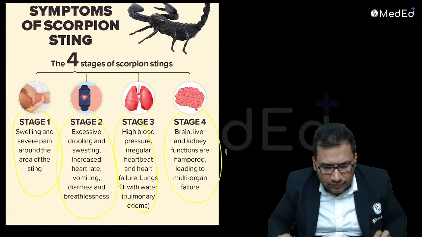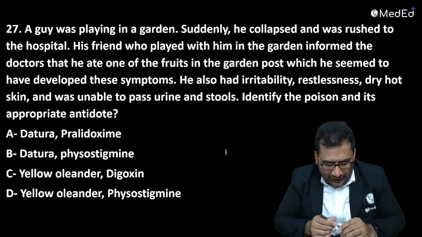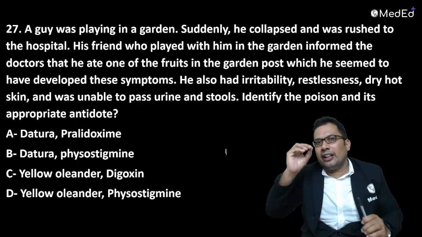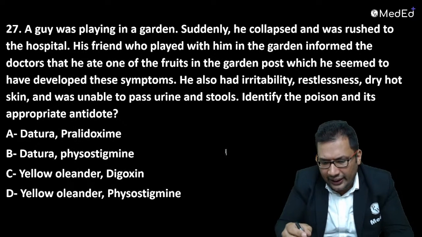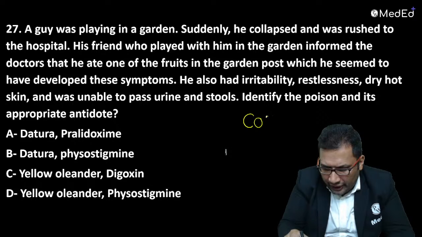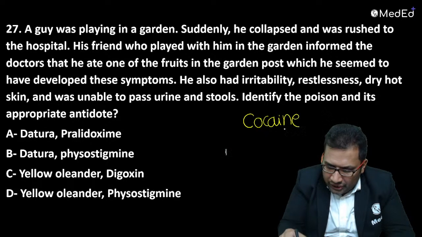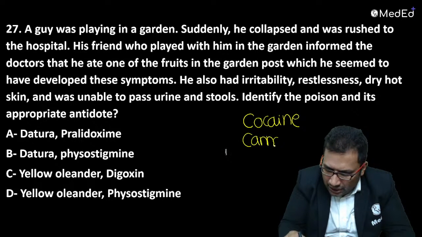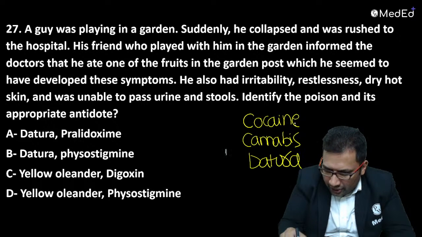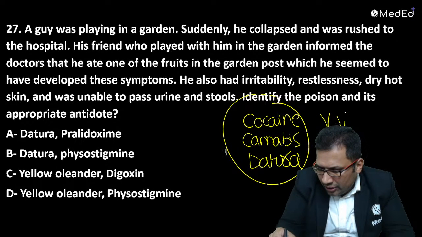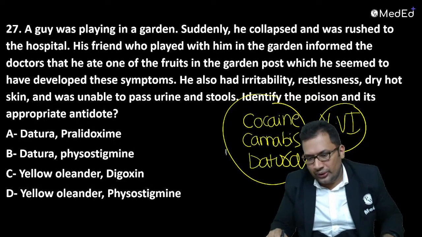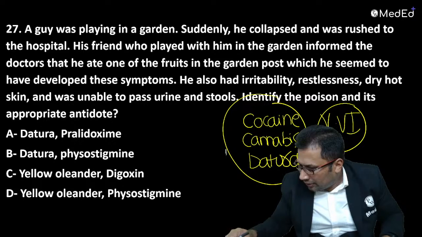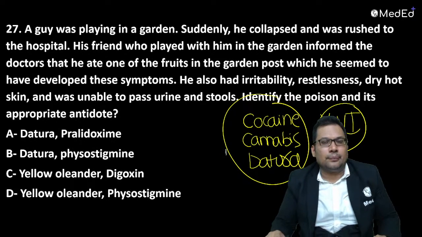Now question number 27. One more very important topic in your exam is deliriant. In deliriants, a question can come from cocaine, from cannabis, or from datura. All these are important. Just go through these topics. Now look at this question.